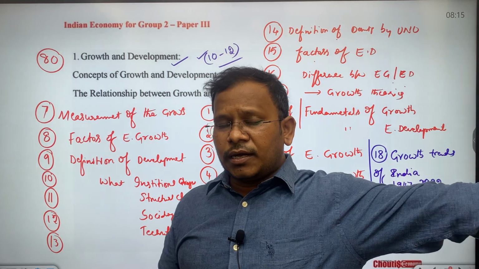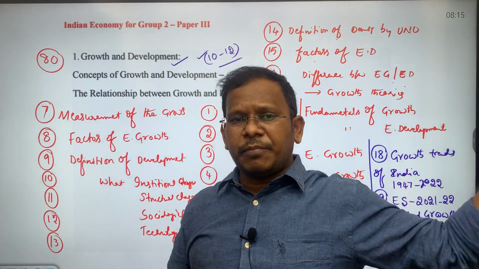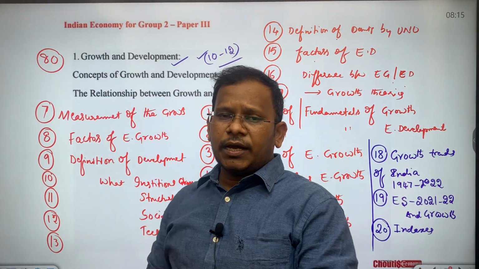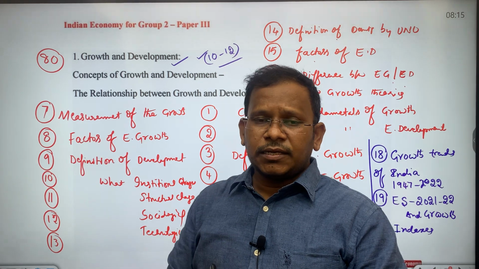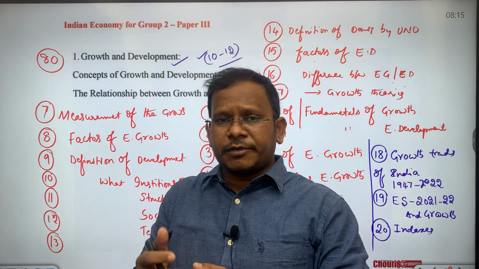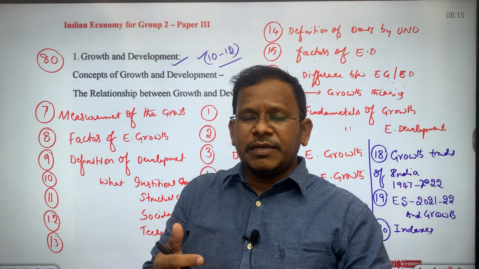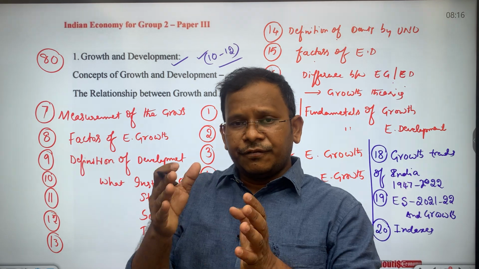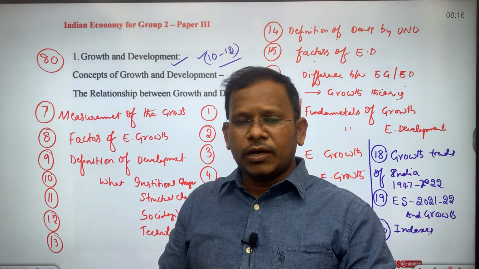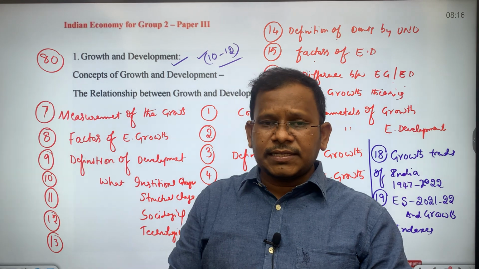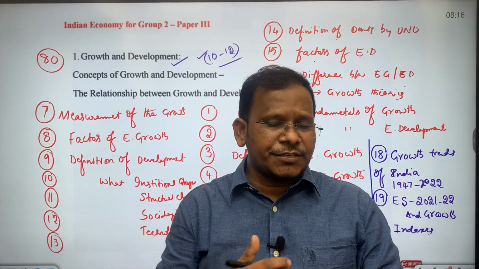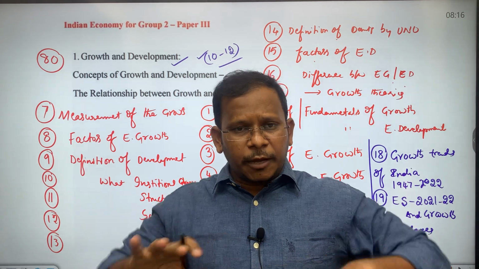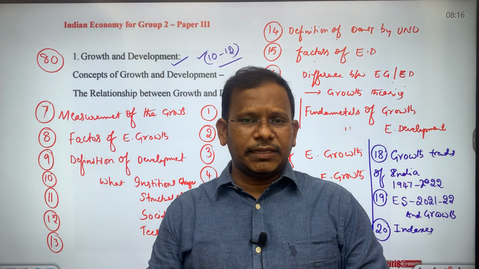Then as part of the fourth chapter, which is known as planning and Niti Aayog, we will be studying 30 more subtopics, which means out of the total syllabus of the 4 chapters of the Group 2 Indian economy, we will be studying more than 120 subtopics to get 50 marks out of 50. Okay, in our next class, we will be discussing the complete analysis of planning and Niti Aayog. We will be classifying it into subtopics.